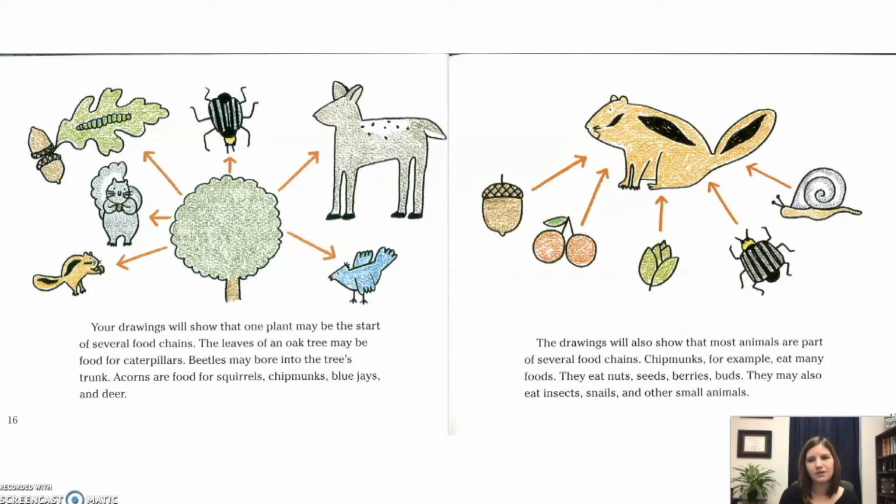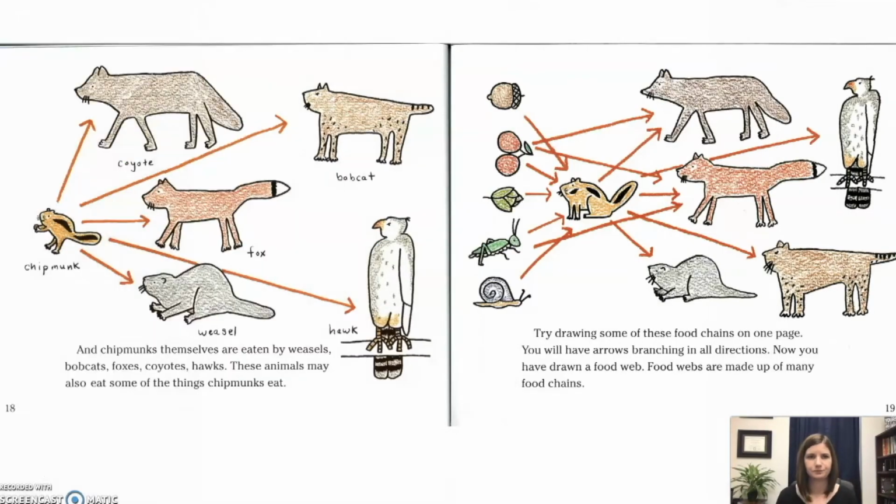Chipmunks, for example, eat many foods. They eat nuts, seeds, berries, buds. They may also eat insects, snails, and other animals. And chipmunks themselves are eaten by weasels, bobcats, foxes, coyotes, hawks. These animals may also eat some of the things chipmunks eat.